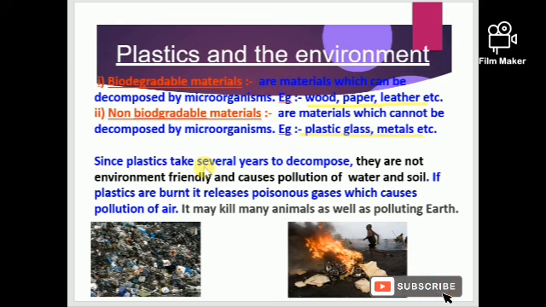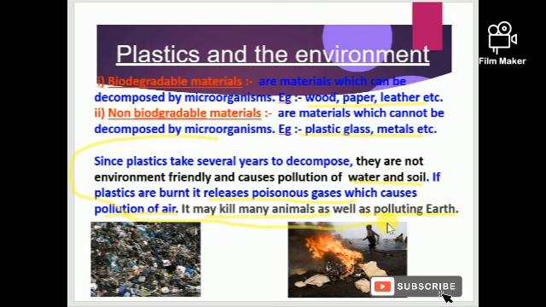Since plastics take several years to decompose, they are not environment friendly and cause pollution of water and soil. If plastics are burnt, they release poisonous gases which cause pollution of air. It may kill many animals as well as pollute the earth. So if you talk about the environmental aspect of plastic, we should say plastic is not eco-friendly. Why? Because it is non-biodegradable.